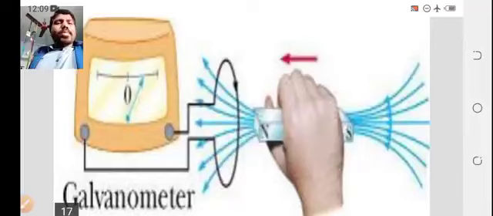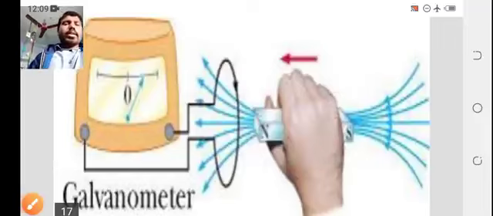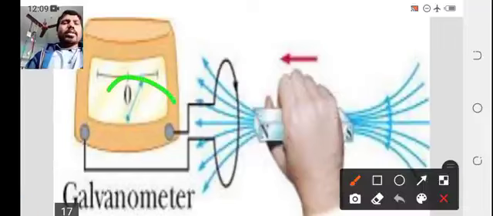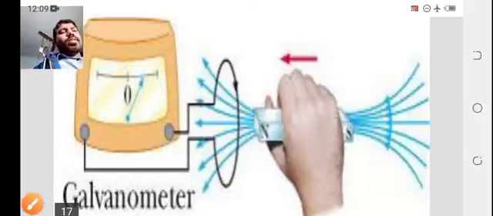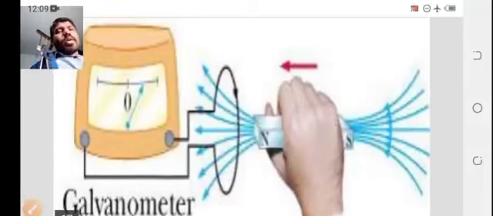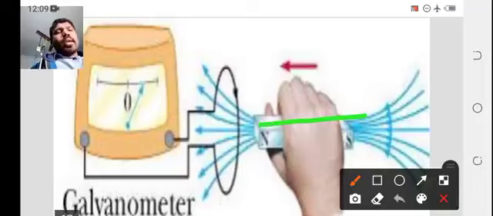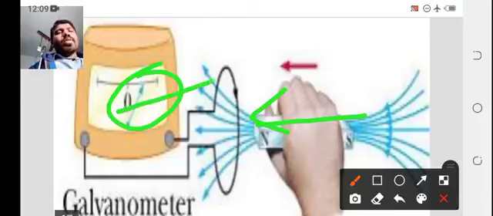We are pushing the bar magnet towards the galvanometer, but the needle moves opposite to the pushing bar magnet.